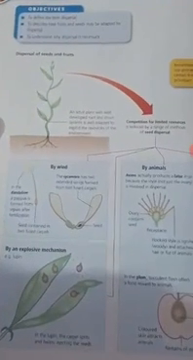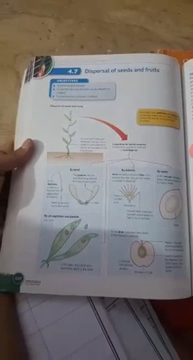For the dispersal of seeds and fruits, you should see a video that is present on YouTube. You just have to search for the dispersal of seeds and fruits on YouTube, and you will get the video, which is a very nice explanation of the dispersal of seeds and fruits. We have already discussed it in the class as well, and you can see the video on YouTube.